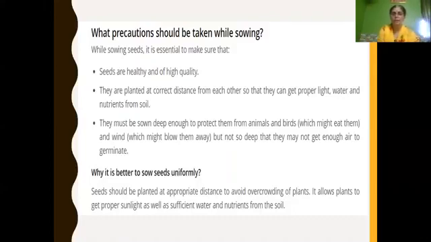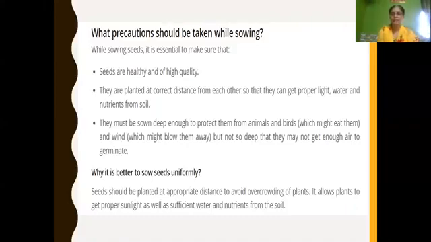They must be sown deep enough to protect them from animals and birds, and from being blown away by wind. But if they are not sown deep, they may not get enough air to germinate. And why is it better to sow seeds uniformly? Seeds should be planted at an appropriate distance in order to avoid overcrowding of plants.